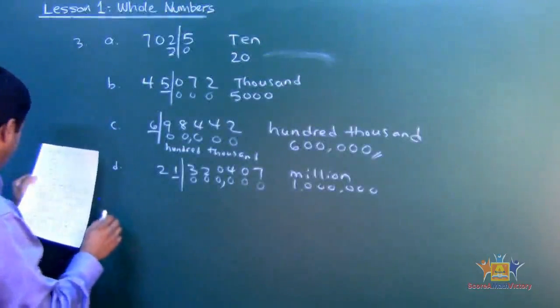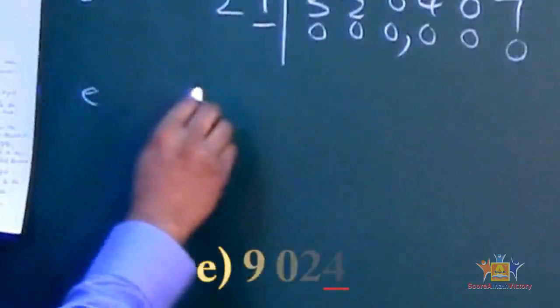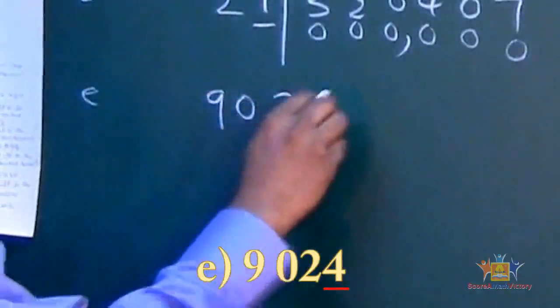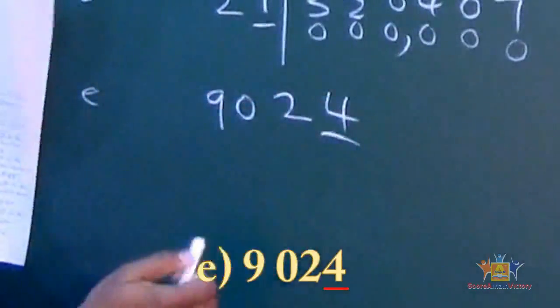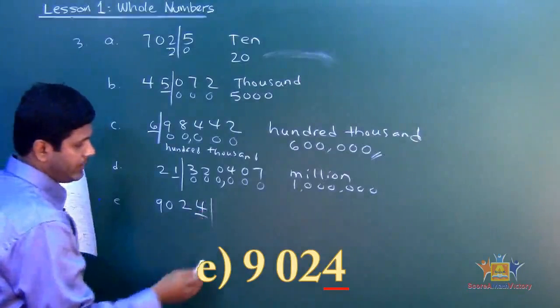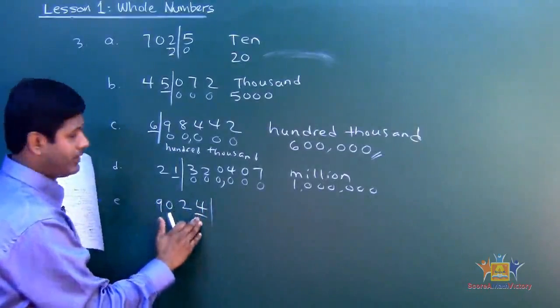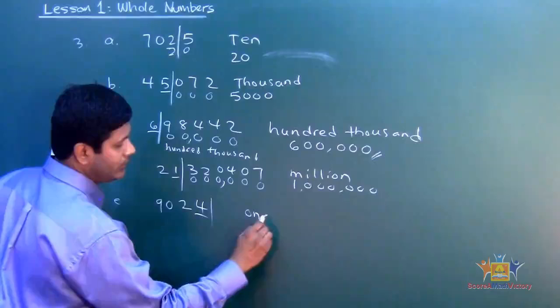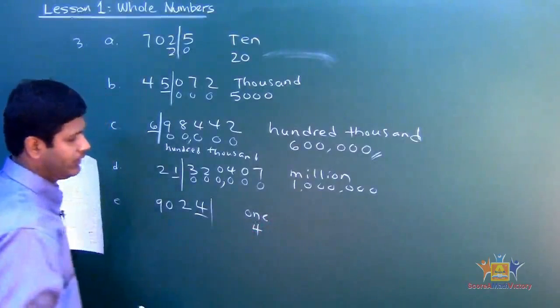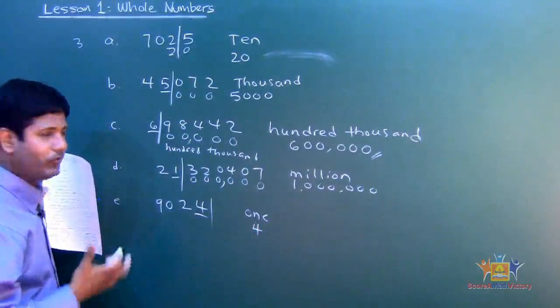And then let's look at E. E was given as 9024. So this is underlined. See that? Now if I put a line right there, that's no digit. That means it's under what? The 1 family, okay? 1, and that means it's just 4 right there. That's it. Okay, very important, okay?